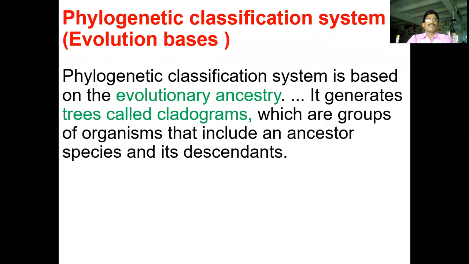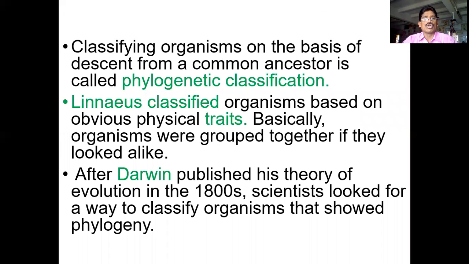The next one you see, the phylogenetic classification system. The phylogenetic classification system is also based on evolutionary ancestors. It generates trees called cladograms. So I compare the differences of organisms. Linnaeus classified organisms based on obvious physical traits. Basically, organisms were grouped together if they looked alike.